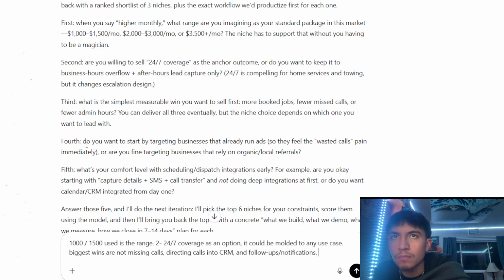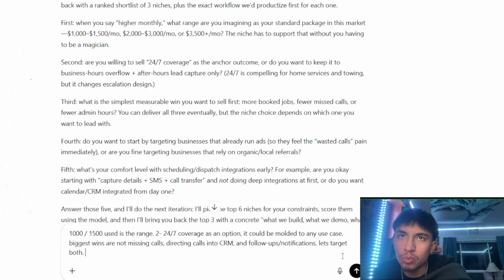Do you want to start targeting businesses that already run ads, so that wasted calls are an immediate pain point, or target businesses that rely on organic? Let's target both, really. Because there's going to be a sales process behind this. You ask them, are you guys running ads? Are those ads converting well?